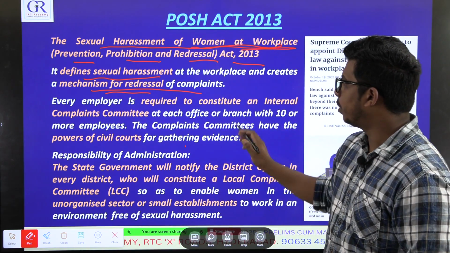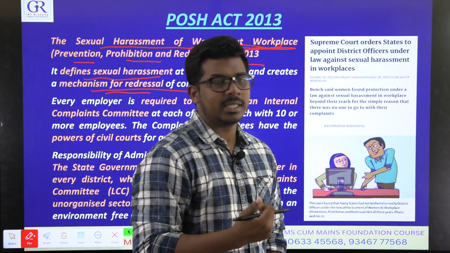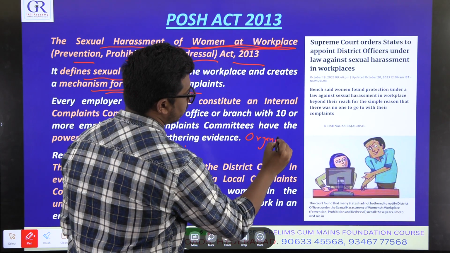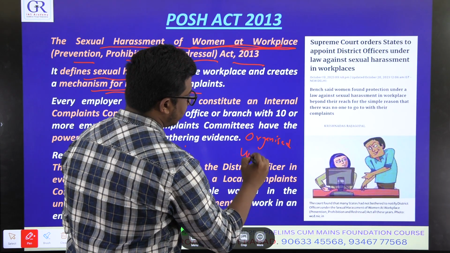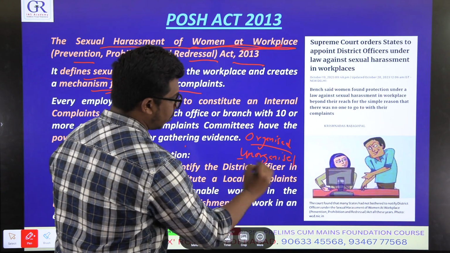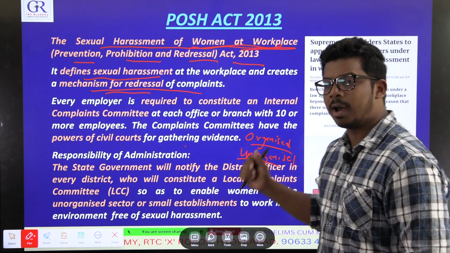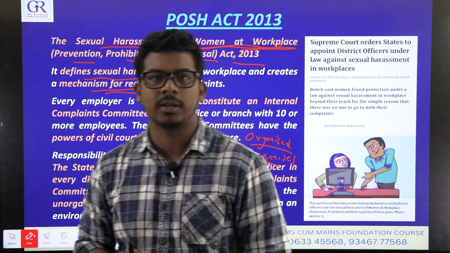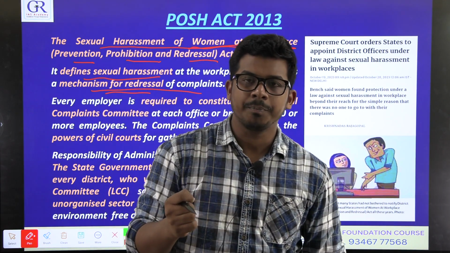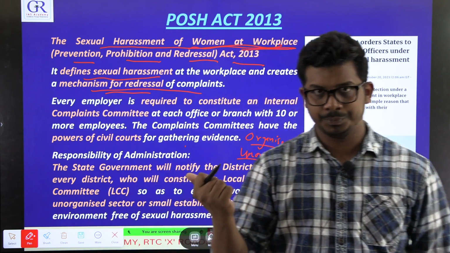What is that mechanism? There are two types of sectors. One is called the organized sector and the other is the unorganized sector in the economy. So sectors in the economy are broadly classified into organized and unorganized. What is organized and unorganized? You will read about it in economy, GS3. Organized is something that is formally structured and works under the rules of the government.